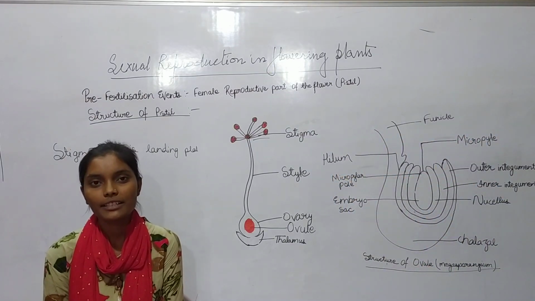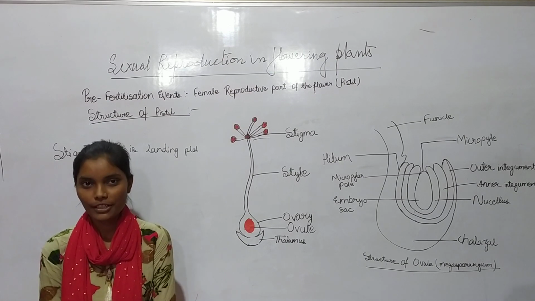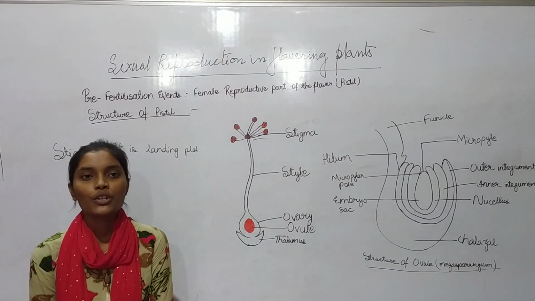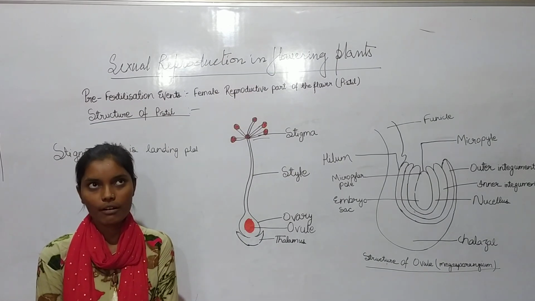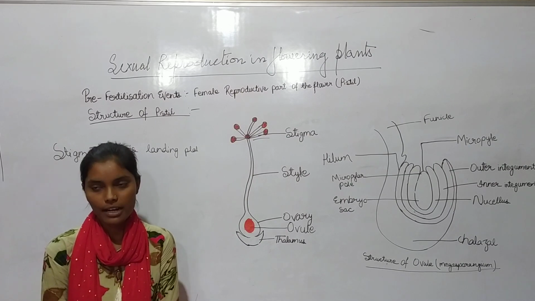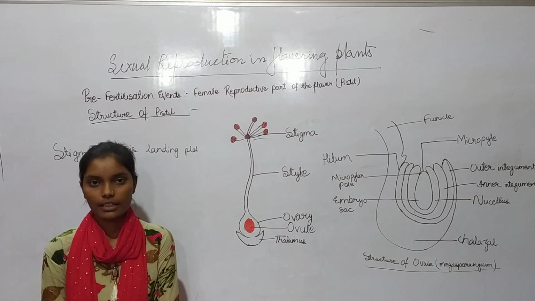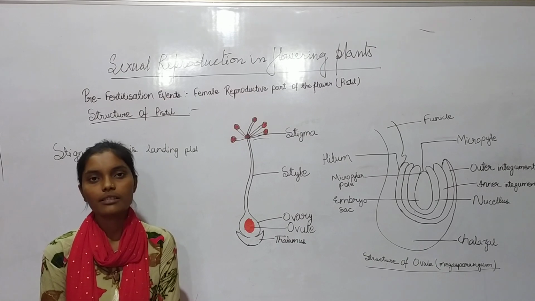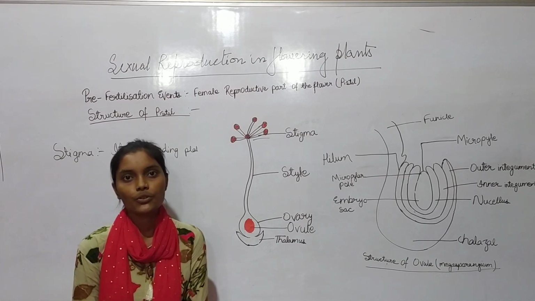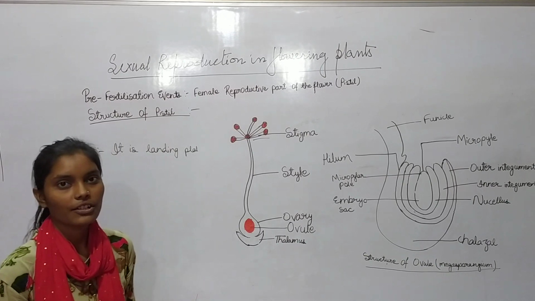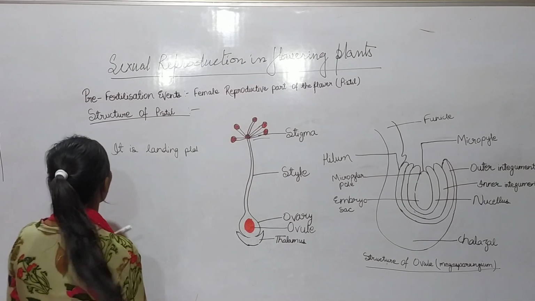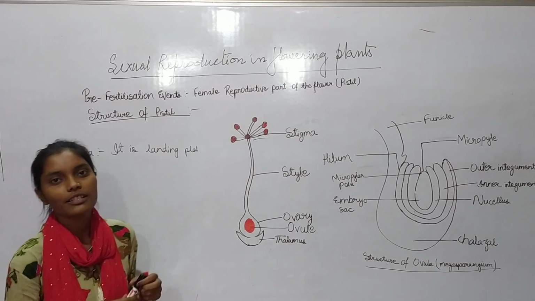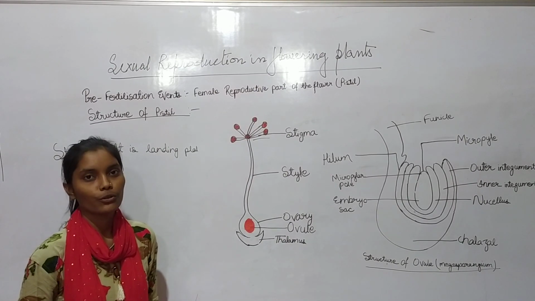As we all know, the pistil is known as the female reproductive part of the flowering plants. We have discussed the female reproductive parts. Collectively, all the pistils are known as gynoecium. So let us discuss the structure of the pistil. It contains three major parts: stigma, style, and ovary.